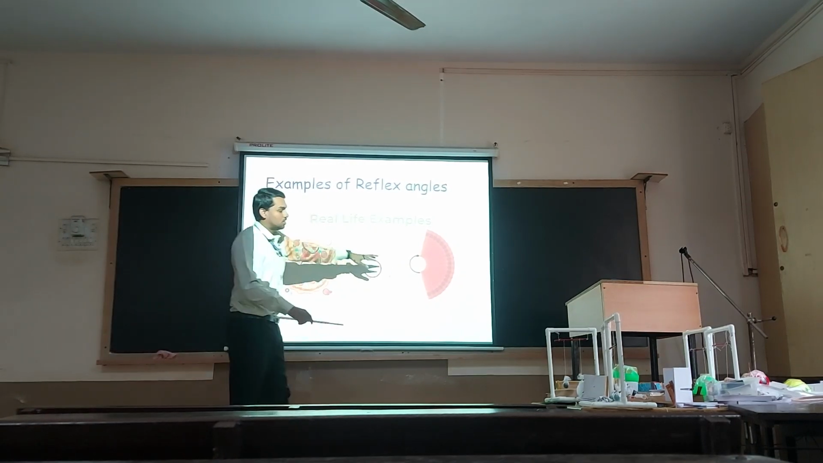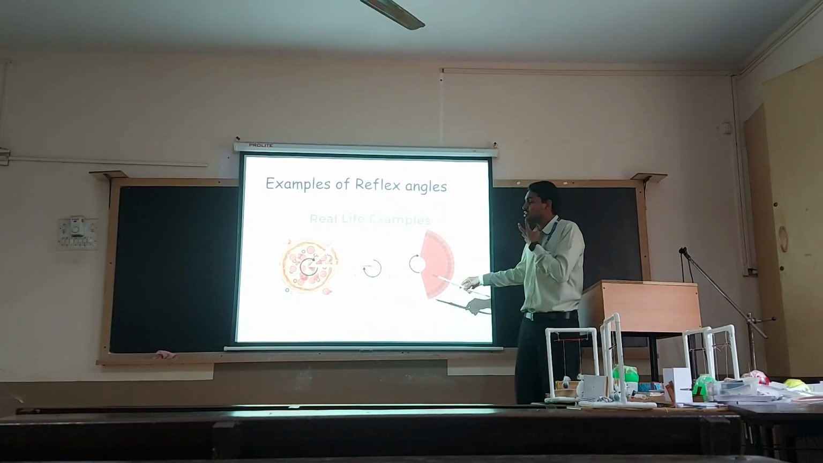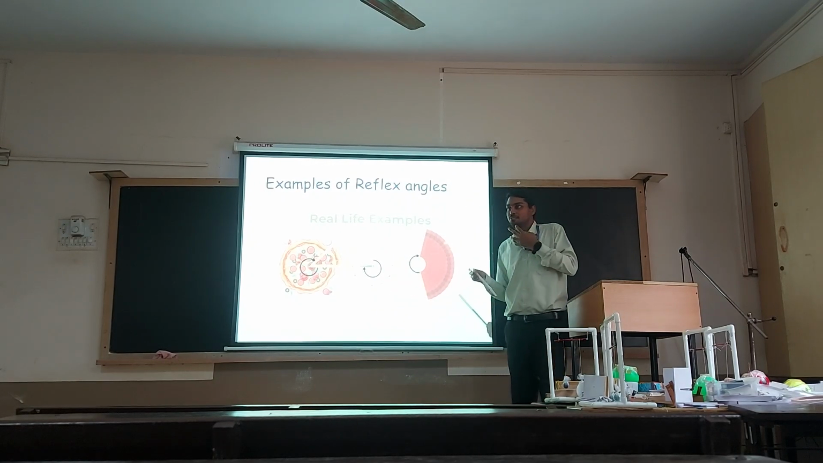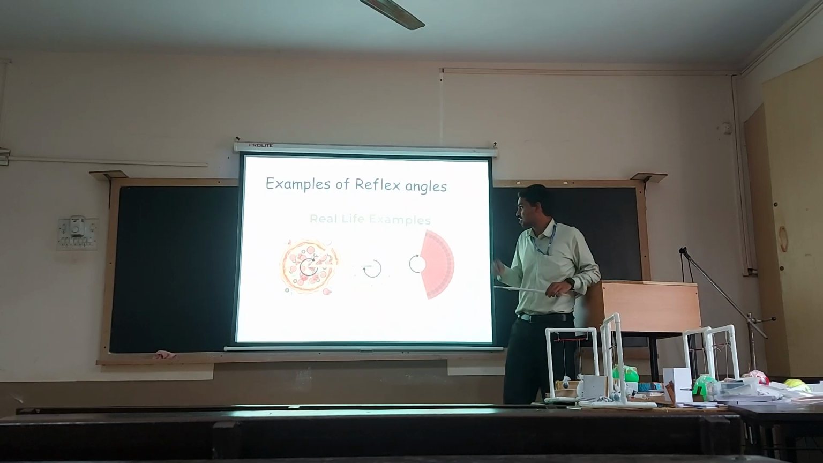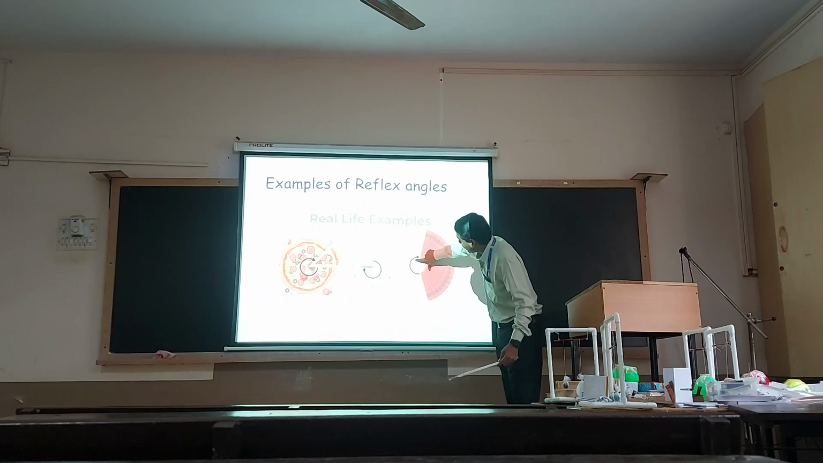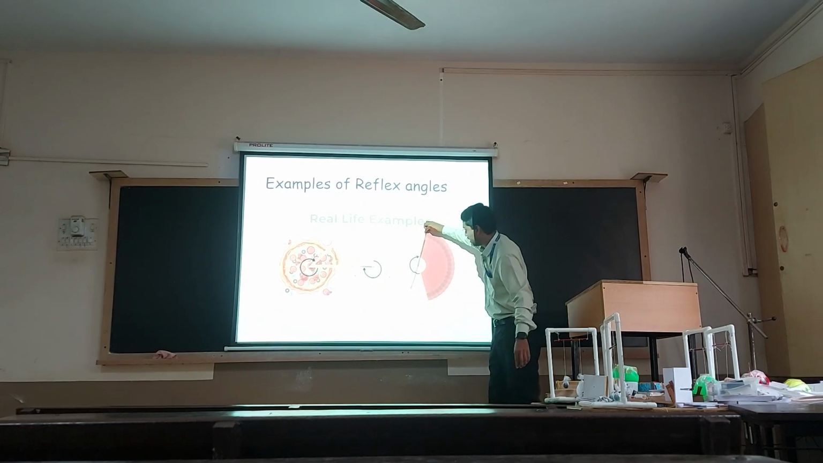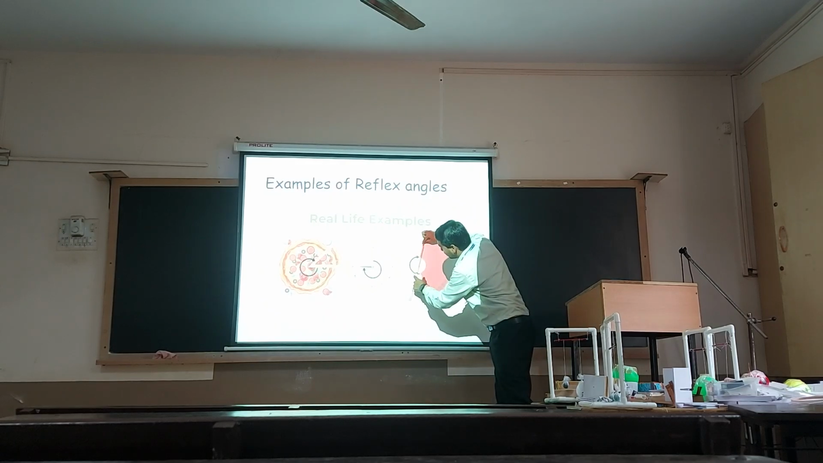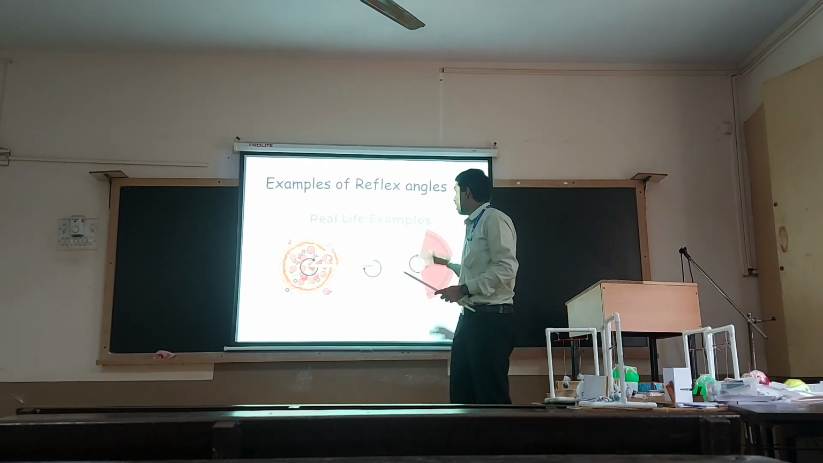This is a Japanese fan. I got this example from the first day, when the teacher was giving examples for lines and angles. She was talking about the Japanese fan. You can see that the angle is greater than 180. If I take this scale or rod, what you can observe is it is forming 180 here, but we got a certain angle beyond this stick. That means it is greater than 180, so it is called a reflex angle.